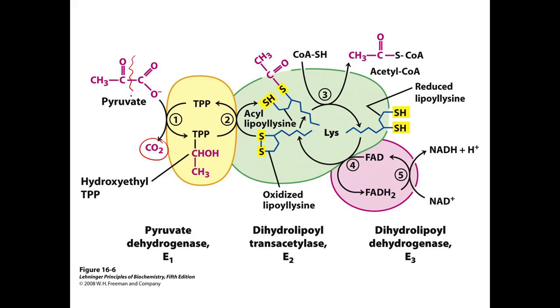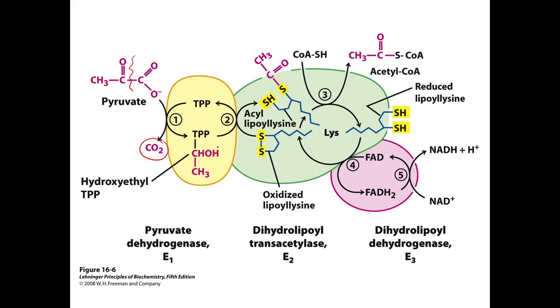Yung natirang part is hahawakan siya nitong si TPP. Ayan, hawak niya yan. Tapos, di ba ito nga yung acetyl. Andyan yung acetyl group.